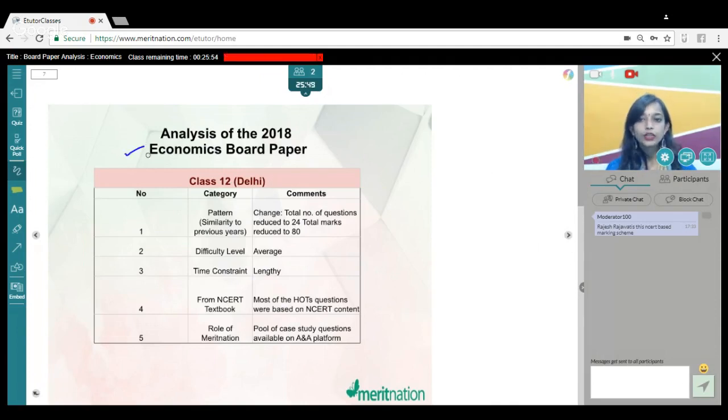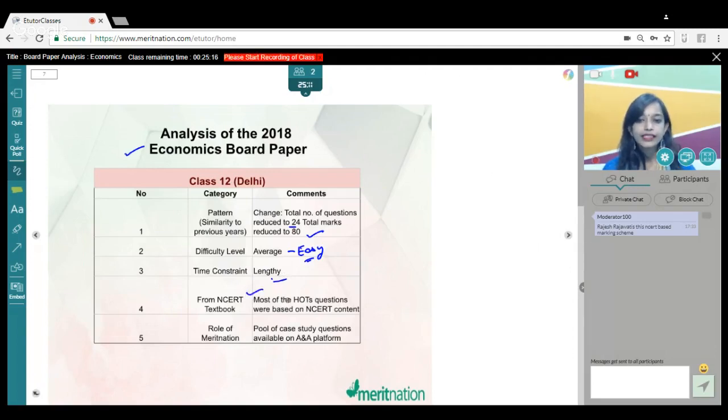Talking about the overall analysis of the economics board paper, we can say that yes, there was a change in the pattern, as the total questions were 24 and the total marks was 80 as compared to 100. But overall, the difficulty level was average to easy, because again, direct questions were there. Then time constraint, we can say it was a bit lengthy because again, 80% of the paper was theoretical. You had to explain all the conditions of producer equilibrium, especially the MRMC approach question. You had to explain the properties of IC curve. Again, all these required time. So we can say that yes, the paper was a bit lengthy.